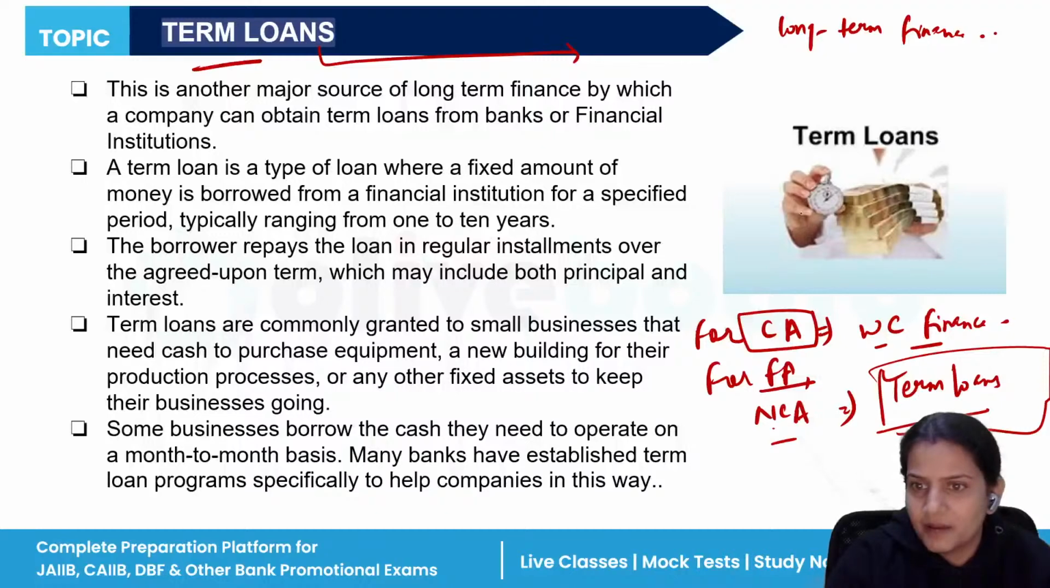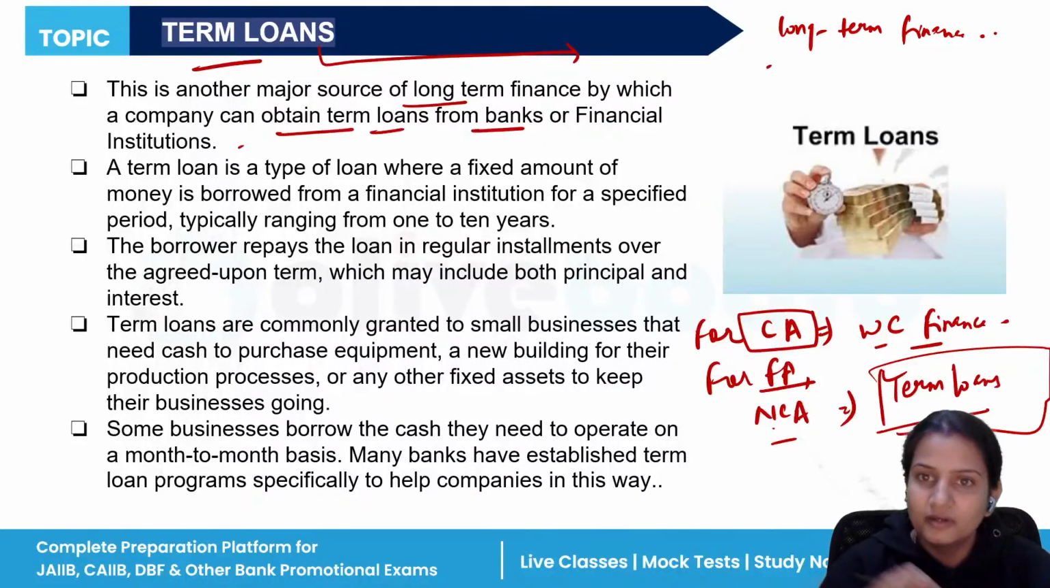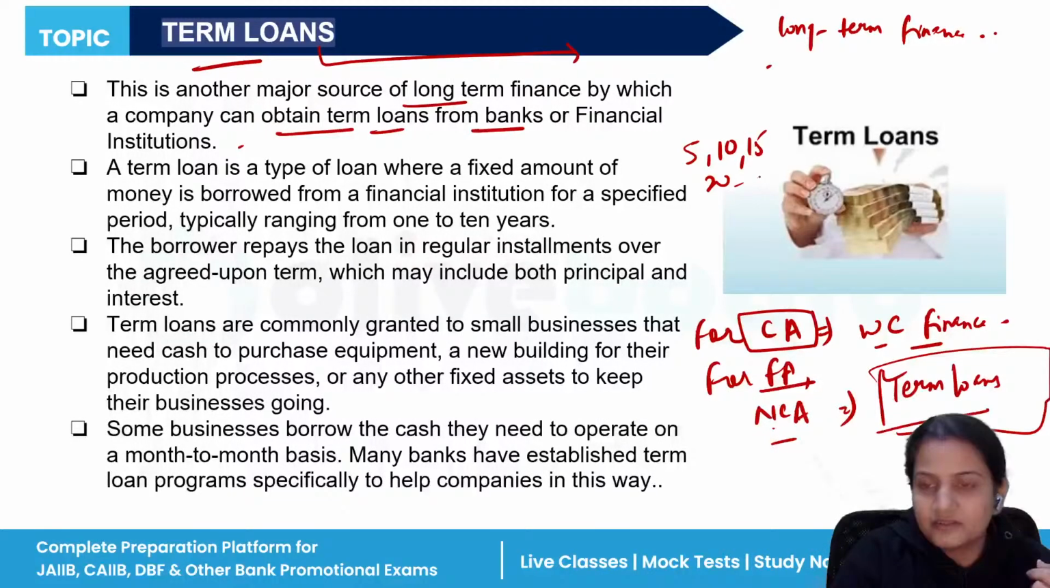So we have seen that working capital is a type of capital which we require for the day-to-day operations of a business. Long-term finance means a very long-term period. You will obtain long-term loans from banks or any other financial institution that you don't need to repay for a short period of time, like less than 1 year. It may be 5 years, 10 years, 15 years, 20 years, or more than 20 years as well.